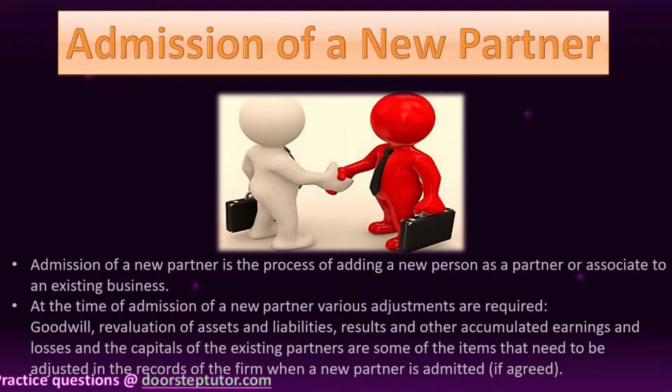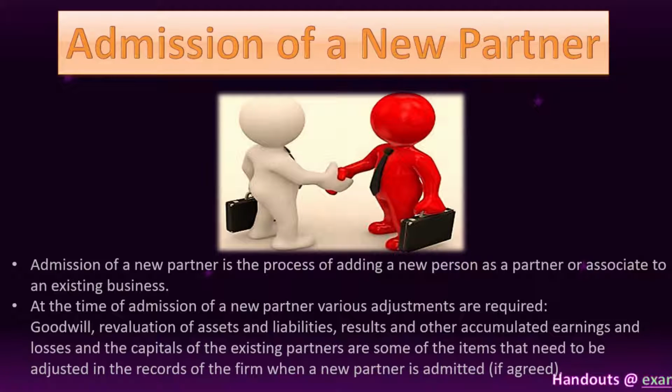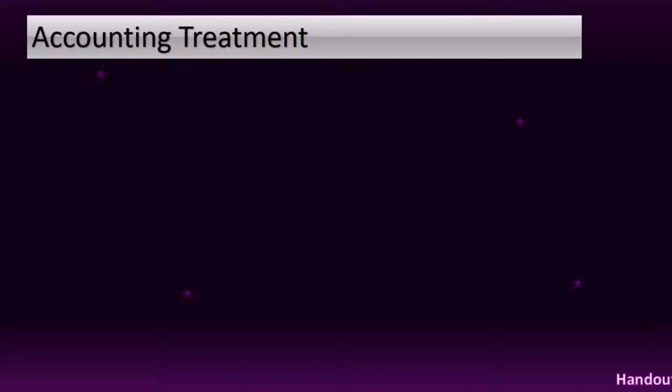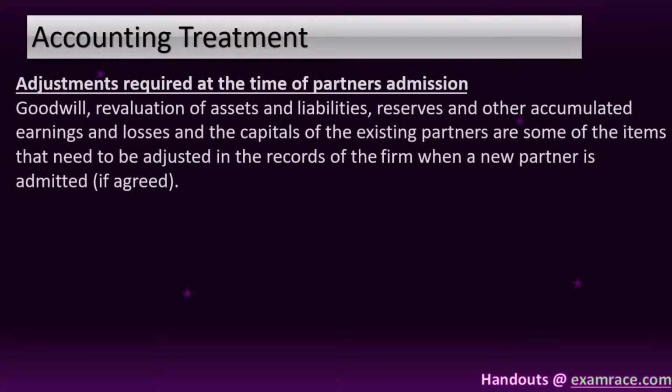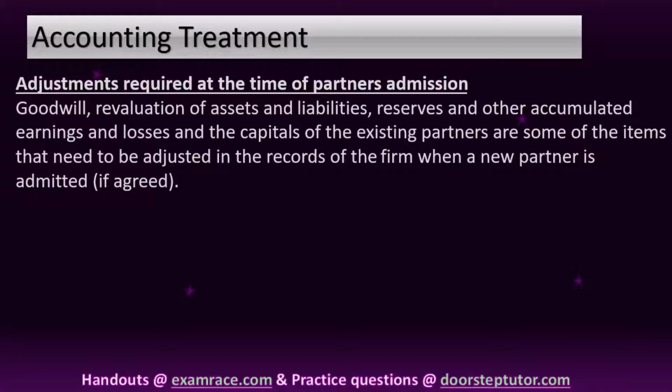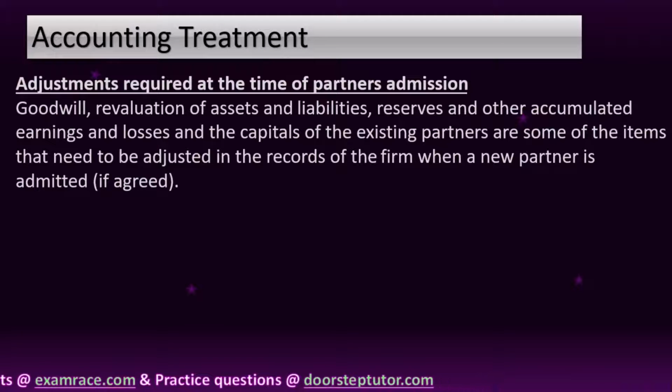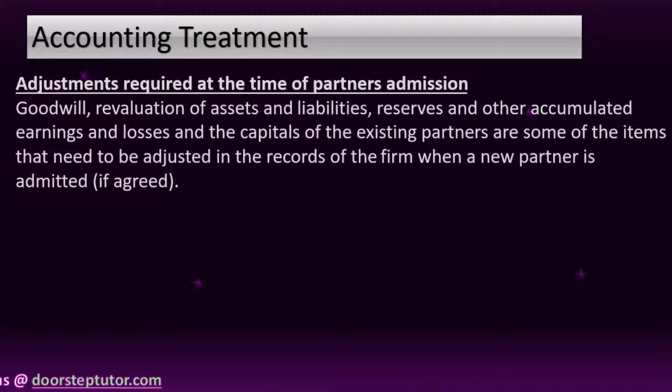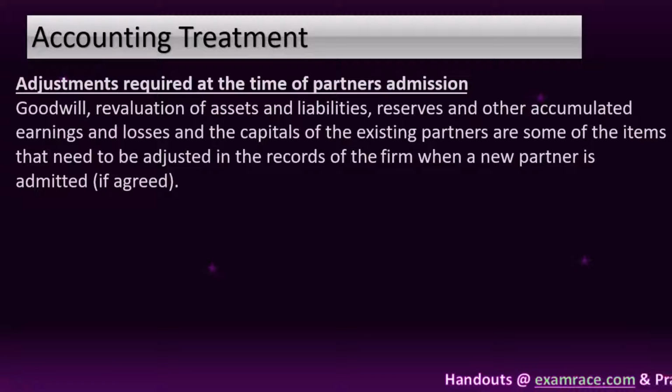There are various matters that require adjustments at the time of admission of a partner, and these adjustments are goodwill, revaluation of assets and liabilities, reserves and other accumulated profits and losses, and the capitals of the old partners if agreed.